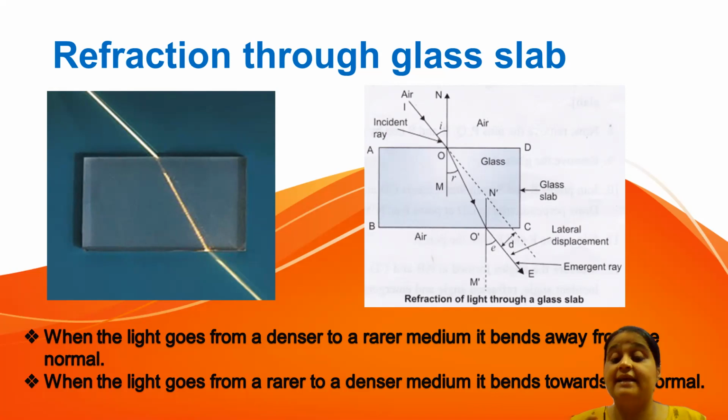But here you can see there is a gap between the two, and that gap is given by the letter D, which is the lateral displacement, or you may call it lateral shift. And why are we getting this gap, this shift? Because the light ray passes through another medium, and because of that we get lateral displacement between the two lines.